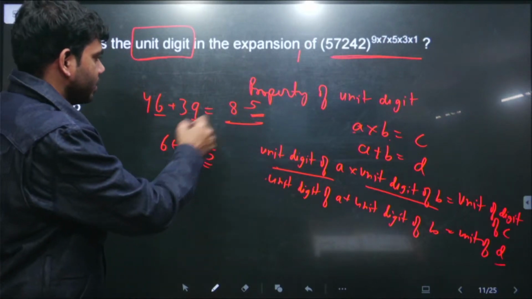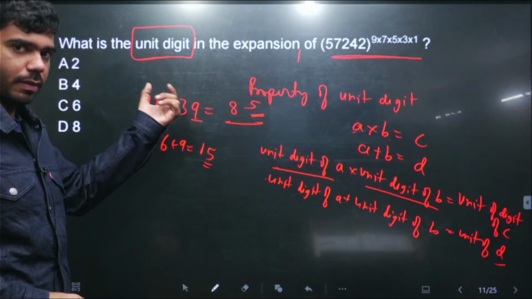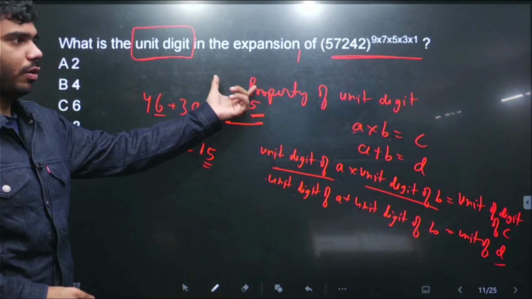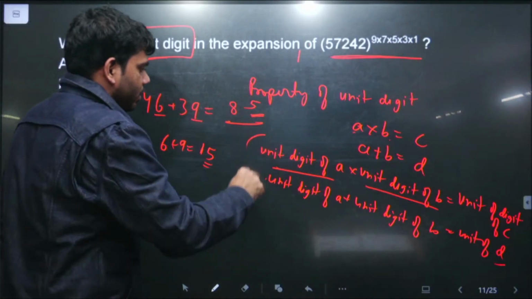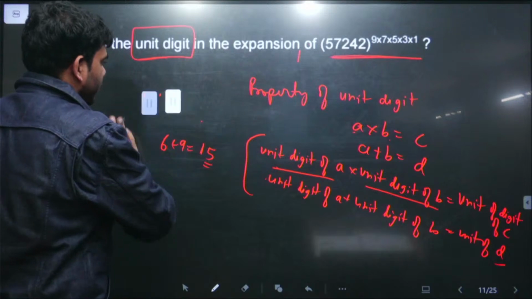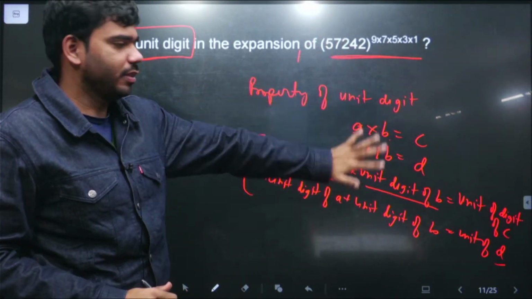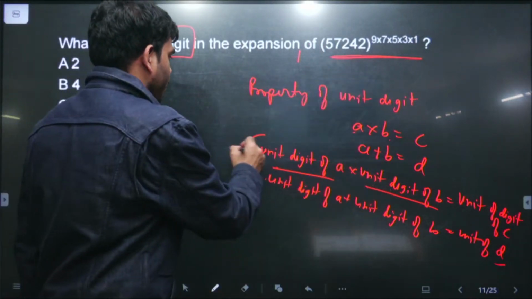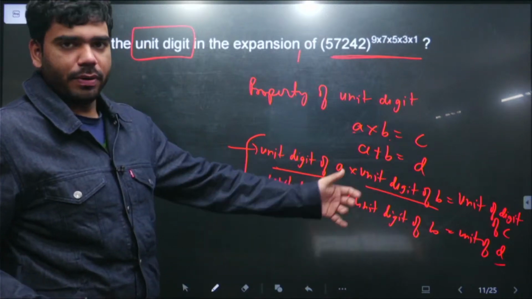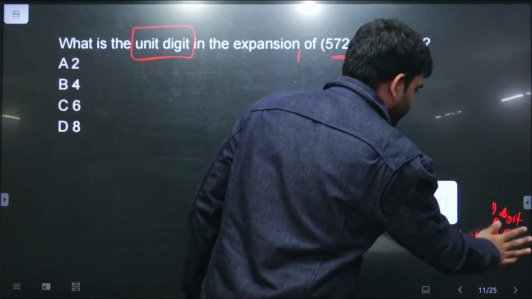So this का sum and this का sum, मतलब the sum of the unit digits and the unit digit of the sum of the original numbers, that will be same. So these are the two properties of the unit digits that we should know. Bas using this thing we can completely solve this question. These two properties are more than enough, and since यहाँ पे product has been said, so this above property is more than enough. So these are the properties of unit digit. So let's start. करना क्या है अब उसको हमें.